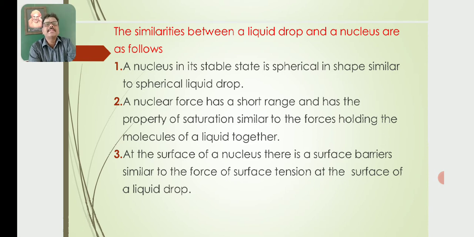A nucleus in its stable state is spherical in shape, similar to a spherical liquid drop. So this is the first similarity between a nucleus and a liquid drop. The nucleus is stable like a stable liquid drop.